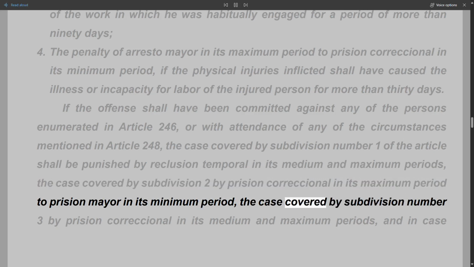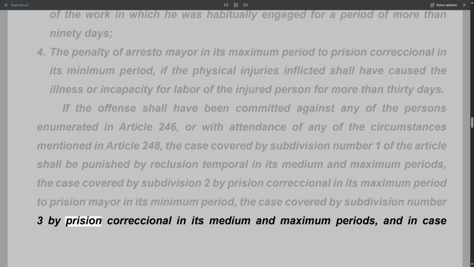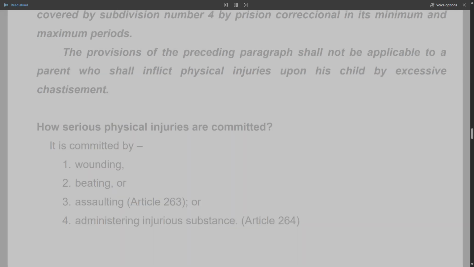The case covered by subdivision number 3, by prision correccional in its medium and maximum periods, and in case covered by subdivision number 4, by prision correccional in its minimum and maximum periods. The provisions of the preceding paragraph shall not be applicable to a parent who shall inflict physical injuries upon his child by excessive chastisement.